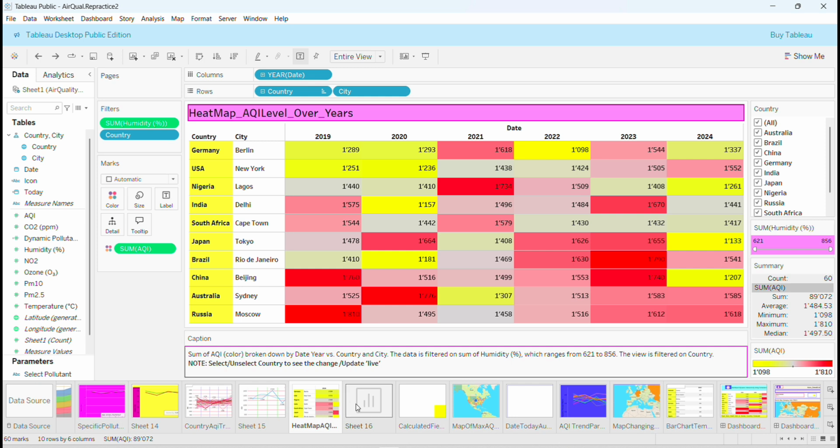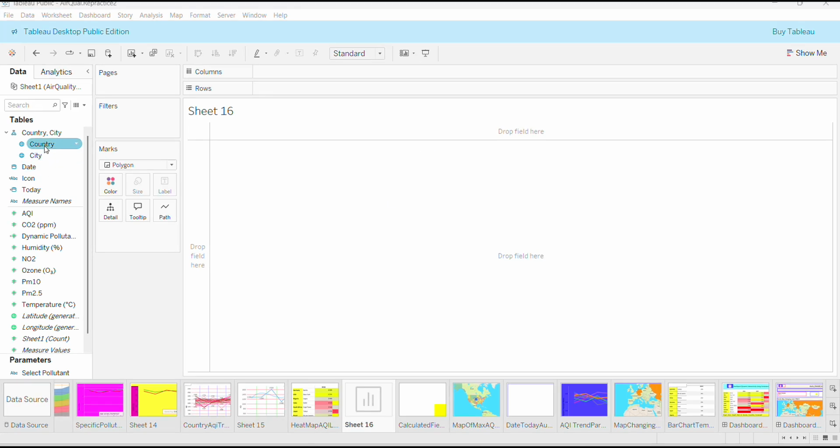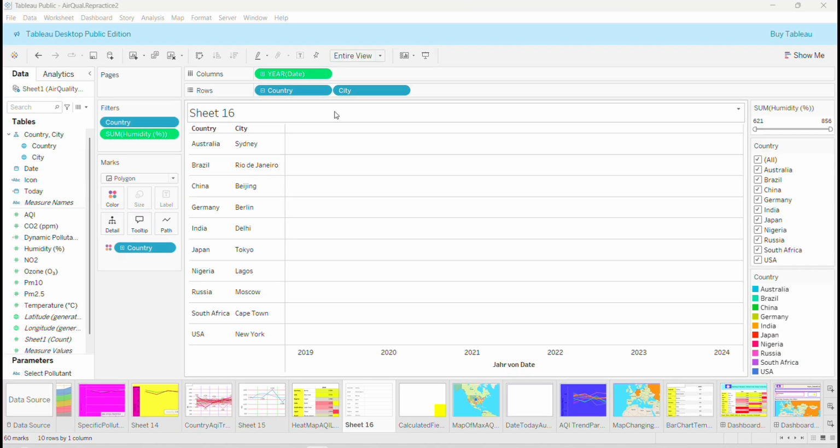Okay, let's go ahead and redo this one too. So I already have prepared an empty sheet right here. We can start. Okay, first let's get the country here in the row shelf, and then we get the city here too. Then we want the date.